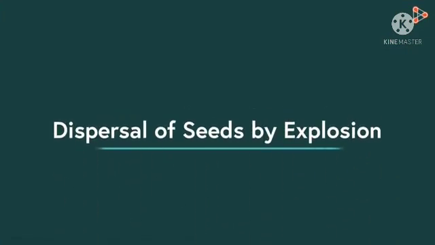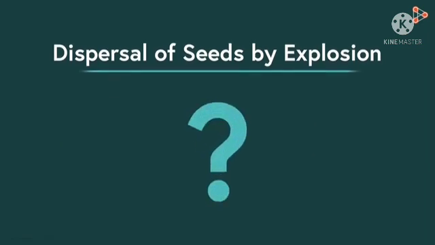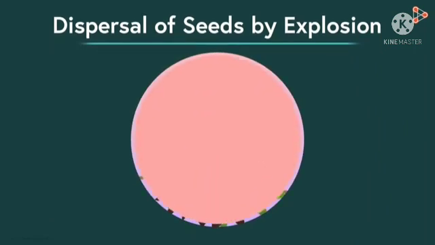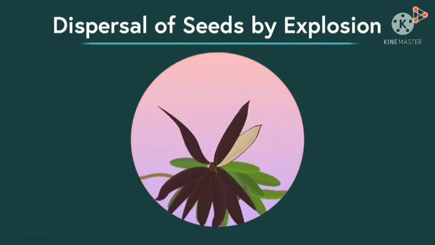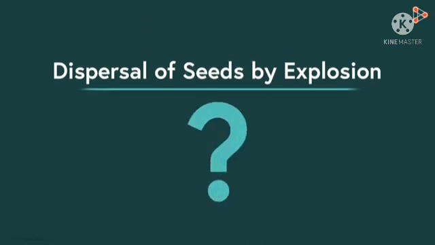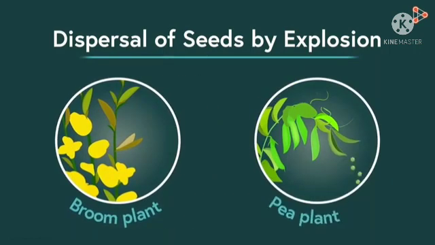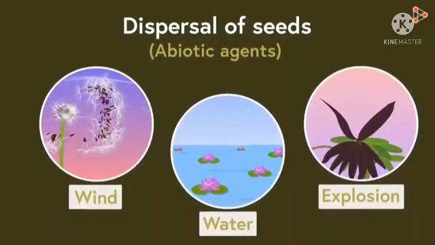Did I just say explosion? You heard me right. Then what exactly explodes in a plant? In some cases, fruits or pods containing seeds burst on their own. The pods dry and split open suddenly with considerable force, which throws the seed at a distance. What are the examples of such type? We have plants like broom and peas which belong to this category. Now these were all the abiotic agents.